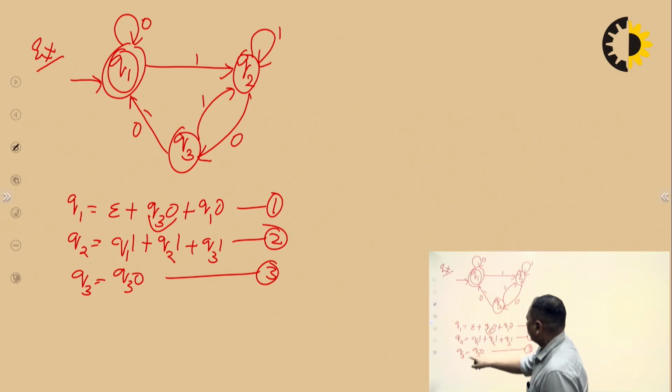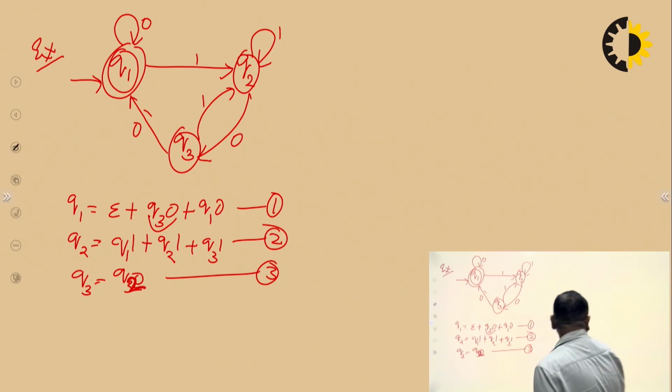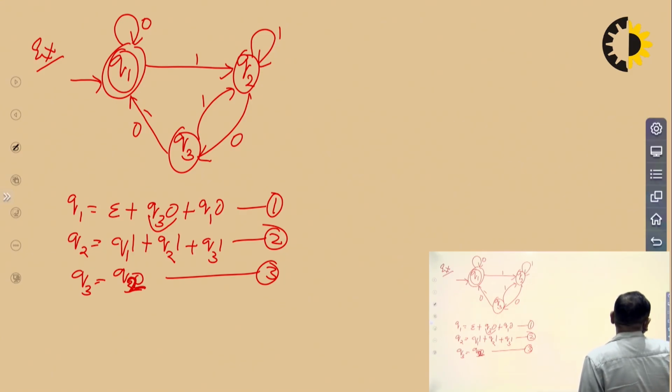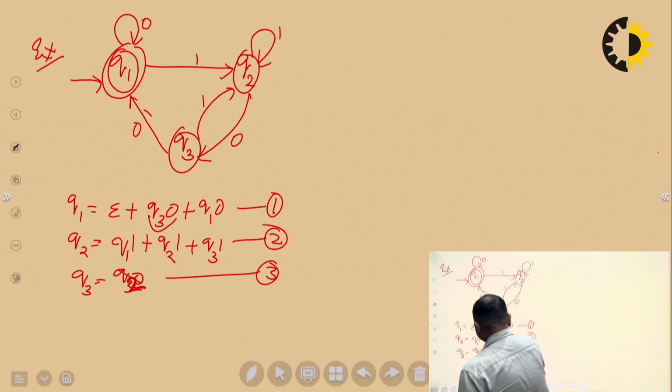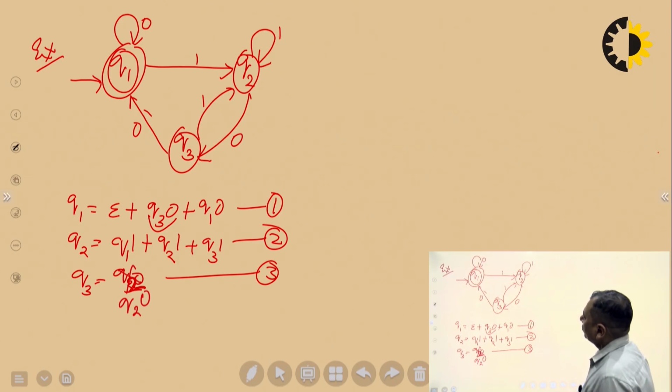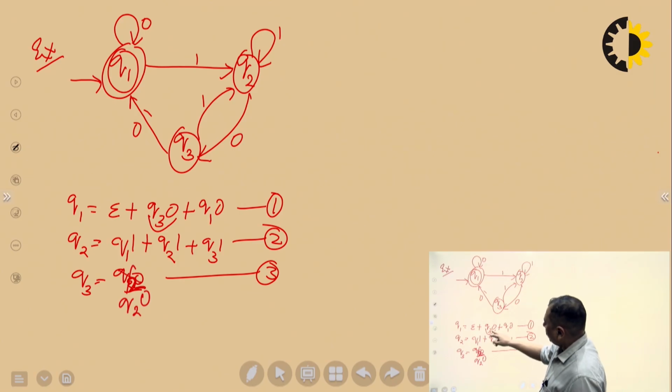For Q3, it is Q2 0. ठीक. So to get Q1 we need Q3, and to get Q3 we need Q2. So what will we do? We will put the value of Q3 into equation number 2.